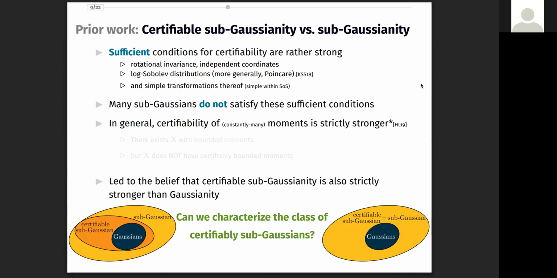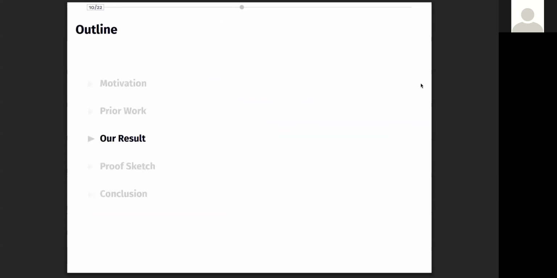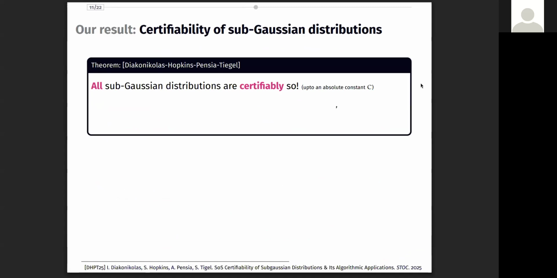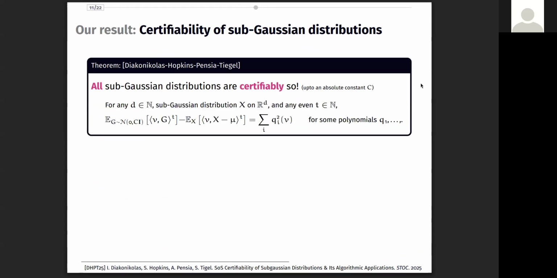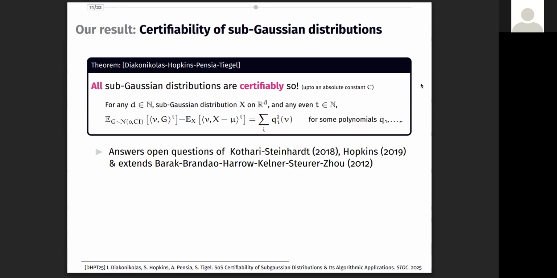So with this background, the question we ask is, can we characterize the class of certifiably Subgaussian distributions? And in this work, we settle this question. We show that, contrary to prior held beliefs, every Subgaussian distribution is certifiably so. To be precise, the difference here between the moments can be written as a sum of squares polynomial. This answers many open questions from the field. In contrast, even for the fourth moment, the previous bounds were vacuous and scaled polynomially with the dimension.